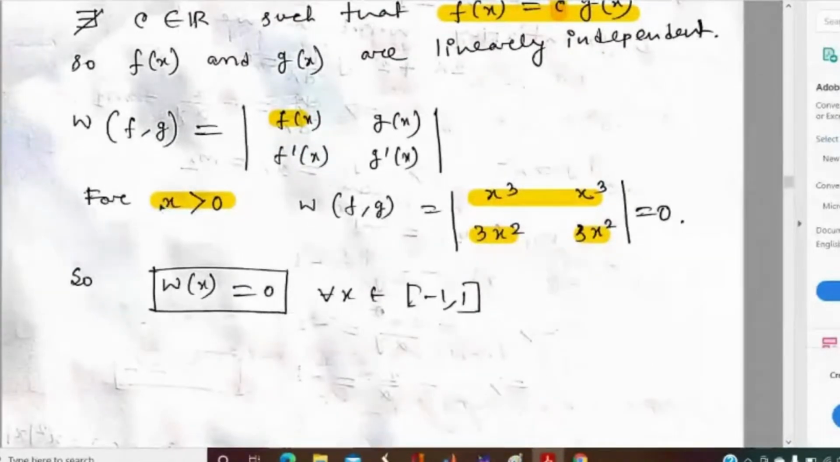Here we just proved that for x greater than 0, the Wronskian of the two functions becomes 0. But what I have written here is that W at x equal to 0 is 0 for all x belongs to -1 to 1. But we have shown only that for x greater than 0, the Wronskian is 0. So how can I write that the Wronskian at x equal to 0 is 0 for all x belongs to -1 to 1? Can anyone say?